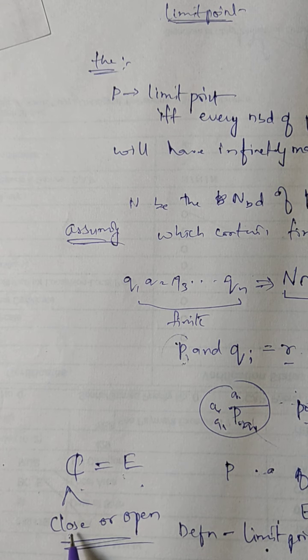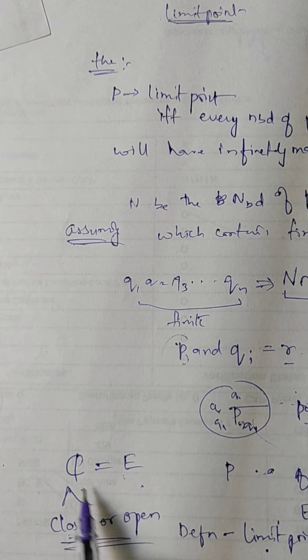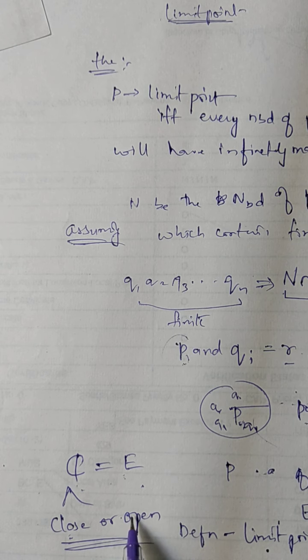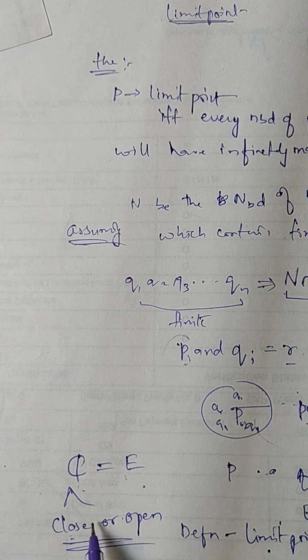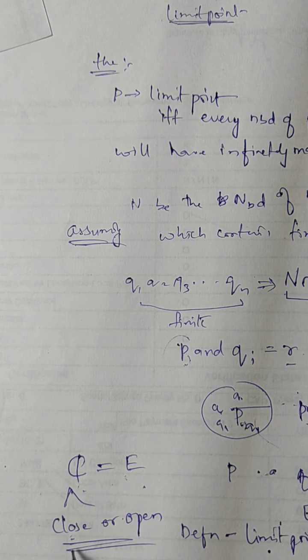So it contains its limit points. It is also open because every point of E is a limit point of E. So there is one more definition for a closed set. All right.